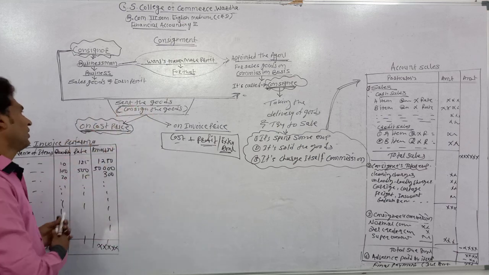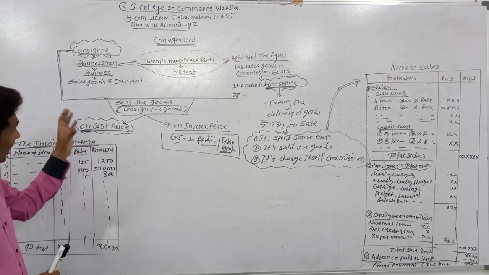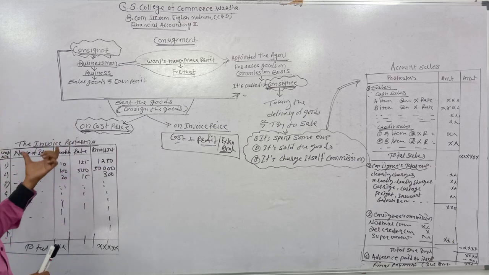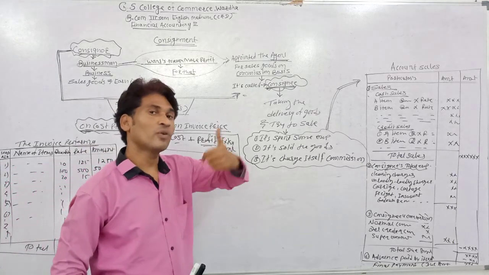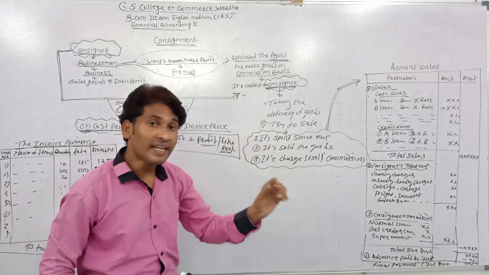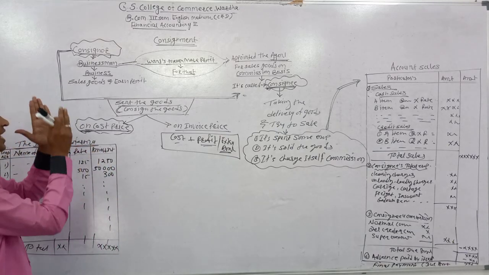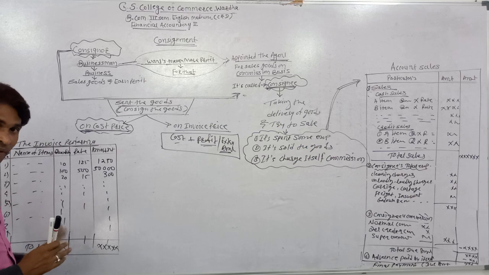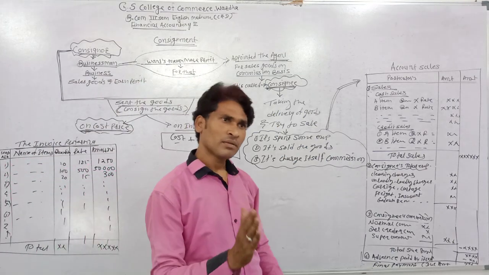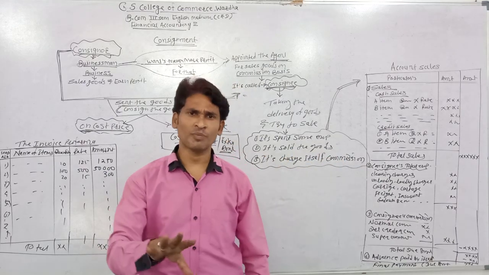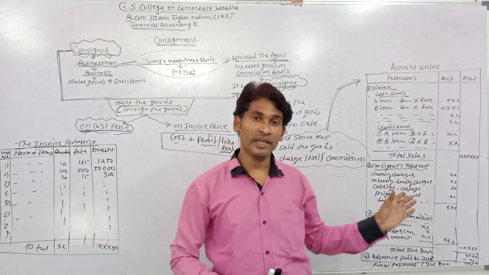Once again we are discussing the cost price and invoice price. When the consignor prepares the invoice pro forma, that is, when the consignor sends the goods to the consignee, there is a price shown in the invoice pro forma. Sometimes the consignor sends the goods at the original cost price, showing the original price of the goods to the consignee.